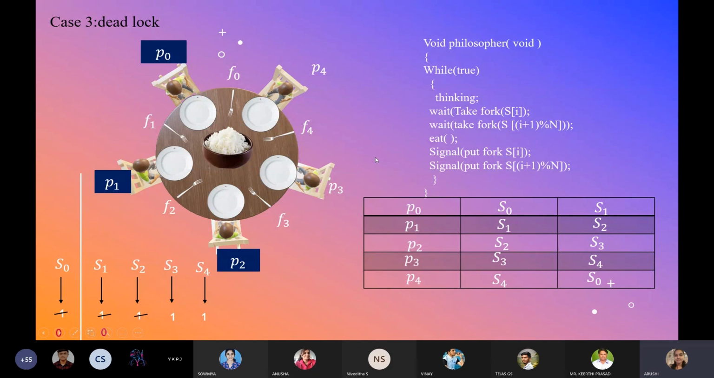then P3 has made the value of S3 from 1 to 0, and P4 also has made the same thing to S4, from 1 to 0. Now P4 has made the value of S4 to 0, and S0 is not available to him because P0 has made S0 to 0. So in this case, deadlock occurs where none of them can enter into the critical section and none of them can eat. So this problem can be solved using the following solutions.